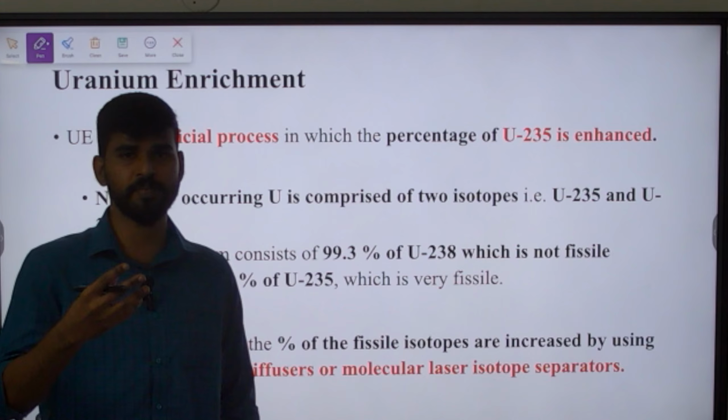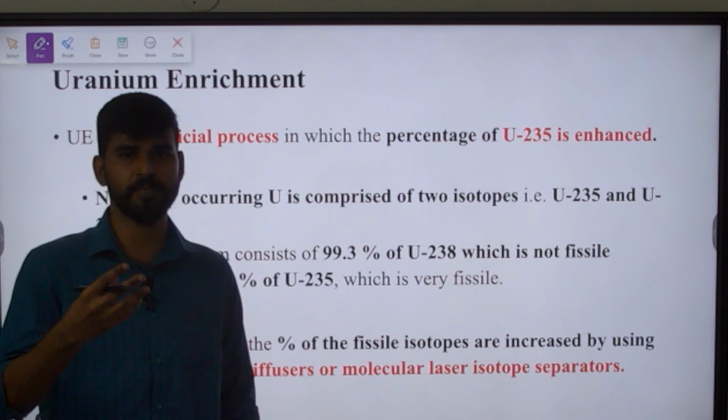In the enrichment process, the percentage of fissile isotope is increased by many methods like centrifuges, gaseous diffusers, modular laser isotope separators.